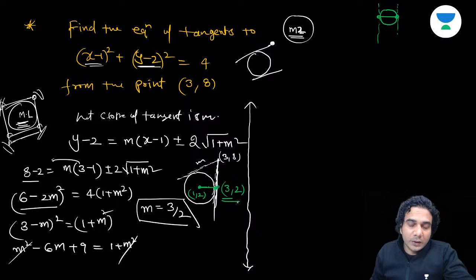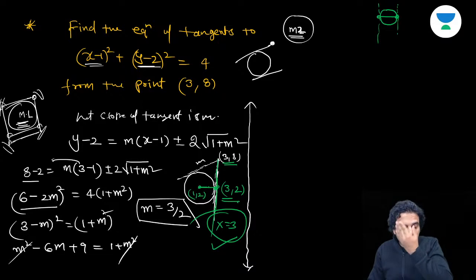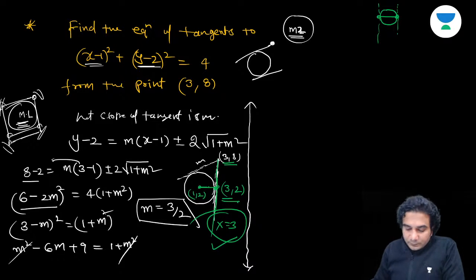You can see this coordinate is 3, 2 and this coordinate is 3, 8. So you can see x coordinates are the same. If you draw this line vertical, it is going to pass through 3, 8. This line is the x is equal to 3 line. All right, guys, got it? You have not written the right equation of the line. 3x minus 2y plus, okay, that is one of the tangents. What is the other tangent? X is equal to 3. You guys have not written the equation of this tangent. X is equal to 3 is the equation of the vertical tangent. Now is it clear? Yes, the second one is okay.